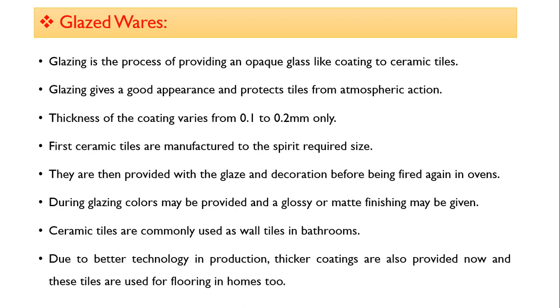Due to better technology in production, thicker coatings are also provided now, and these tiles are used for flooring in homes too. They are very easy to clean.